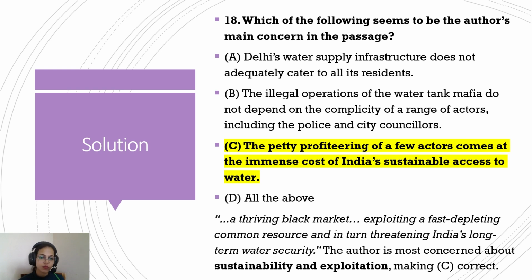So basically, all these people who are involved in the operation are profiting at the cost of sustainable access to water in the long term. Like I said, if the government does something, they do it in a very planned and sustainable manner. But these people are just covertly getting as much water as they can and selling it to whosoever is ready to pay the best price. So the passage says, a thriving black market exploiting a fast depleting common resource and in turn threatening India's long-term security. So this is what the main concern of the author is in the passage.